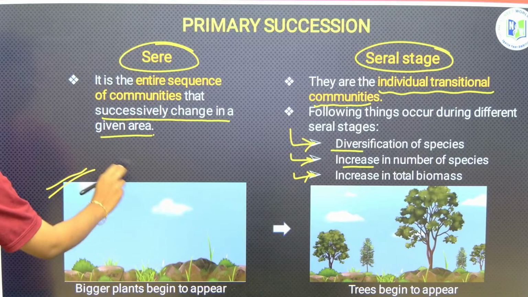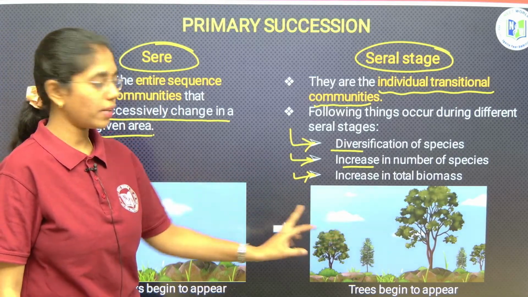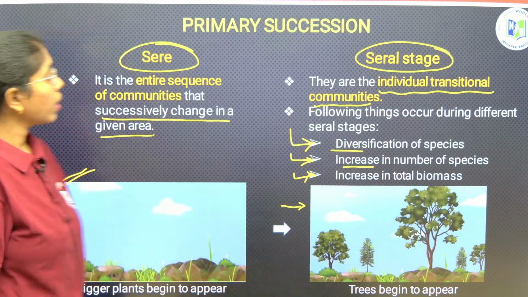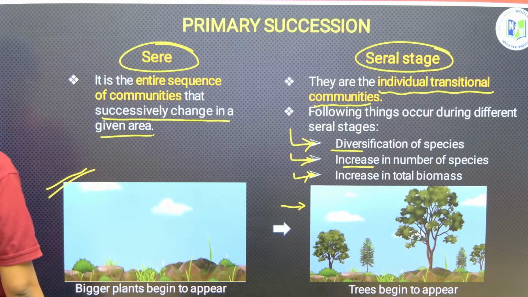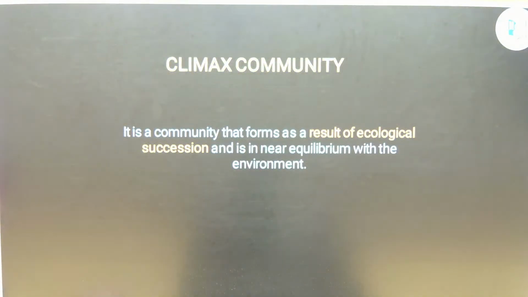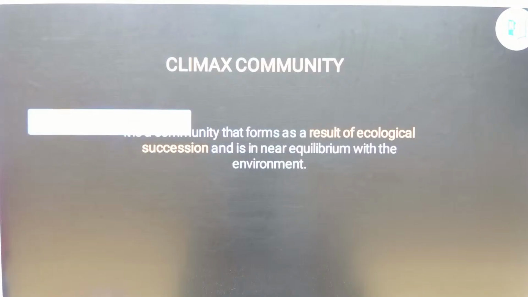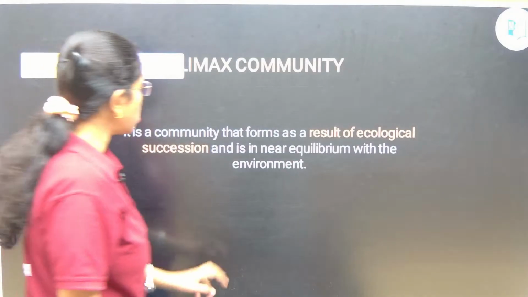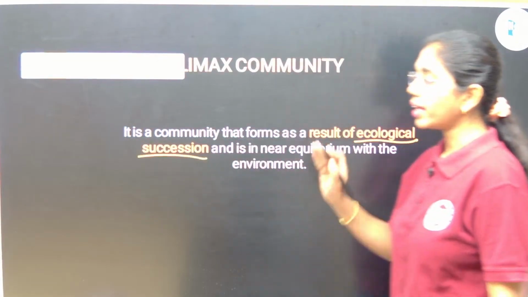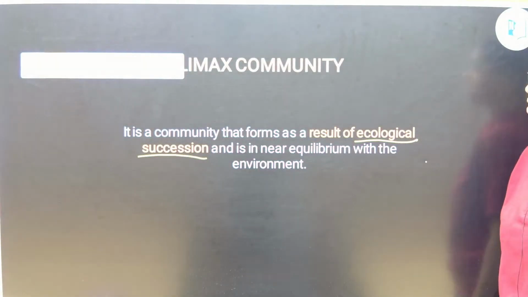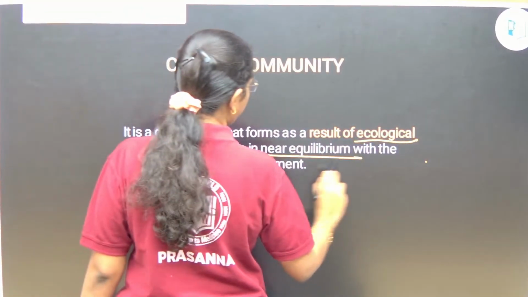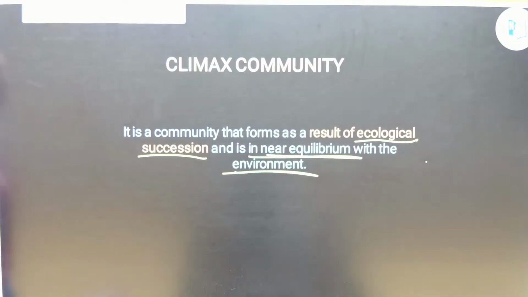Beginner plants will appear like this. After complete biomass development, this is the area that you see after the process of succession. Clear till here? Now, what is climax community? After succession, you will see this climax community. It is the community that forms as a result of ecological succession. The final community formed as a result of ecological succession is addressed as climax community, and it is in near equilibrium with the environment.